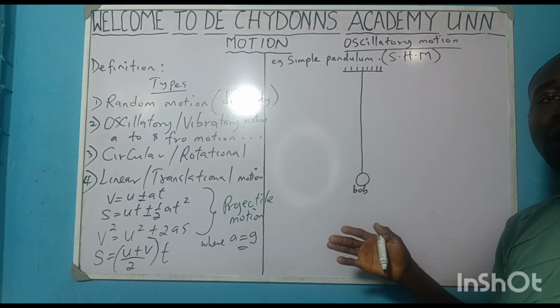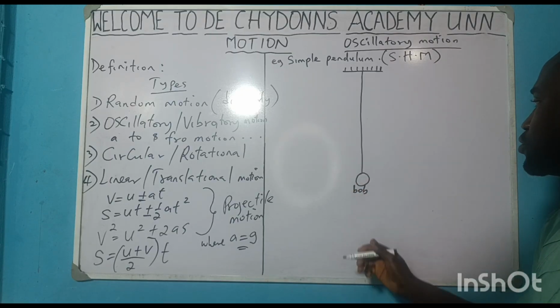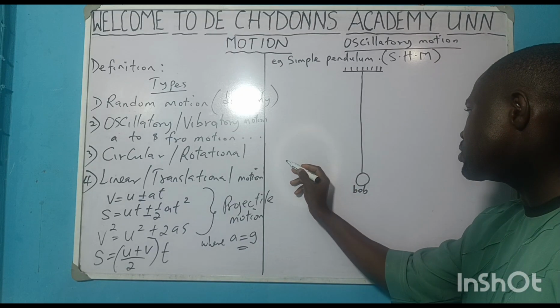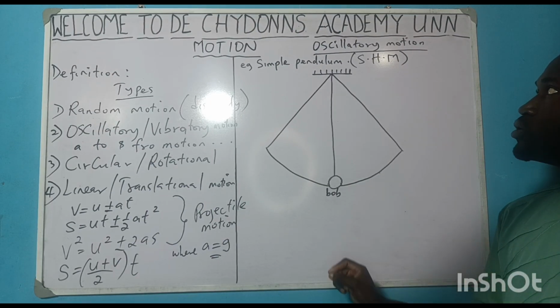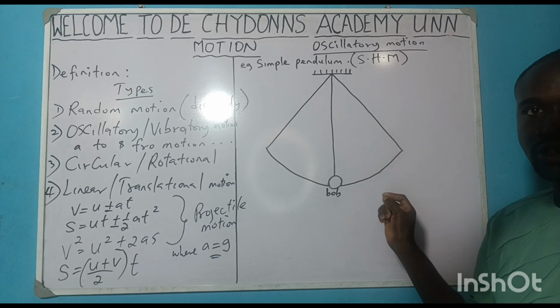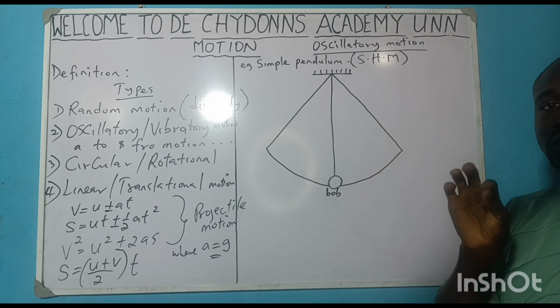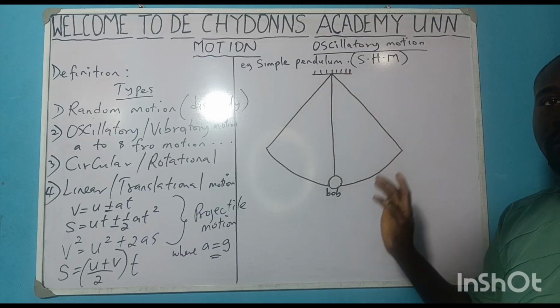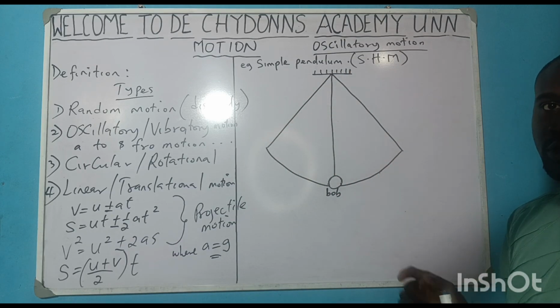I'll be able to count my number of oscillations correctly. Are you getting it? So watch how the movement will go. This is just a sketch of how a body that undergoes simple harmonic motion goes. In this case we are discussing the simple pendulum bob, how it undergoes simple harmonic motion.